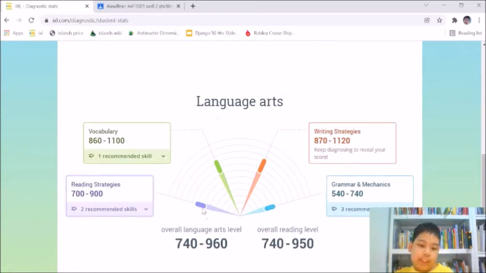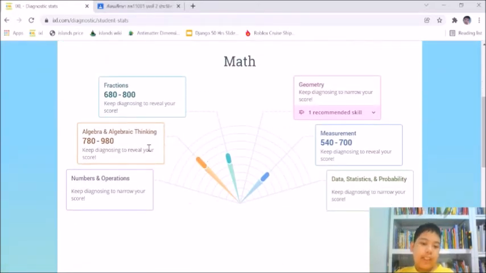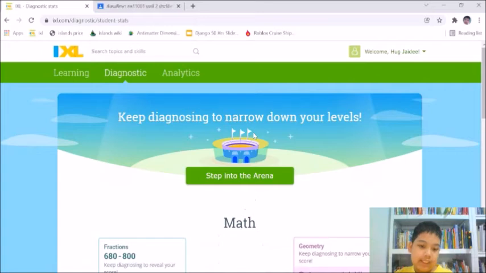My English is pretty good. Overall, it's about 700 to 900. And overall, my reading is 700 to 900 too. And for math, there'll be some like algebra that's 700 to 900. But there'll also be some that I didn't do yet. So these are the things that I haven't done in the questions in diagnostic.